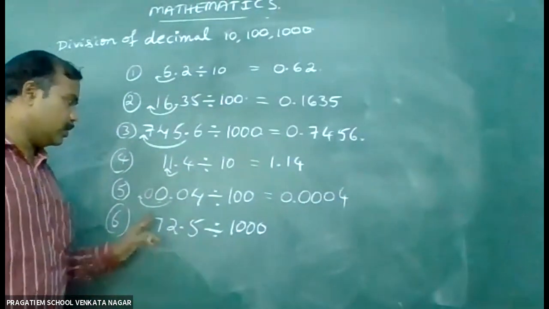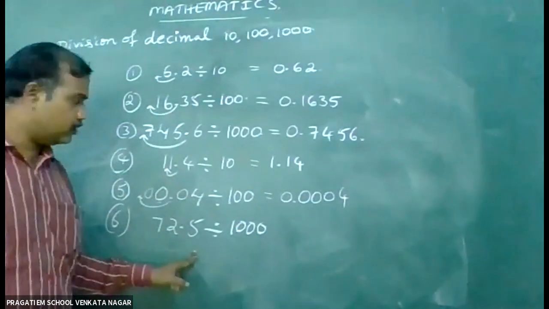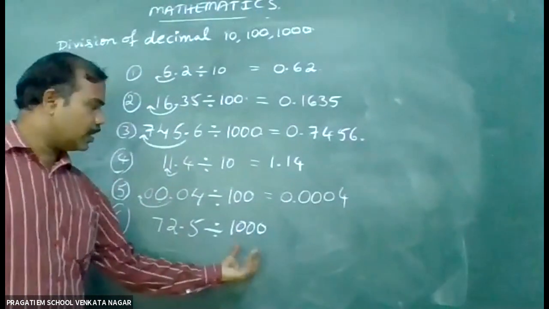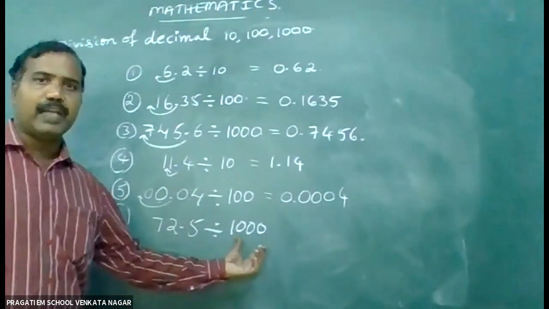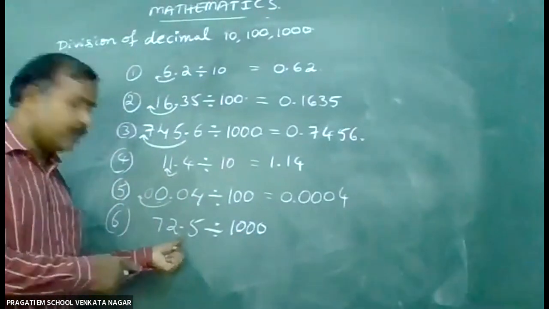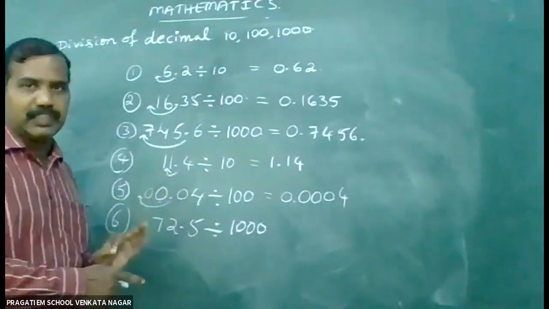0.0004. So in this way we can write. Next, 72.5 divided by 1000. In the denominator we can see that the denominator is having 1000, and the 1000 is having 3 digits. So 3 digits, that's why the decimal point moves to the left side by 3 places.